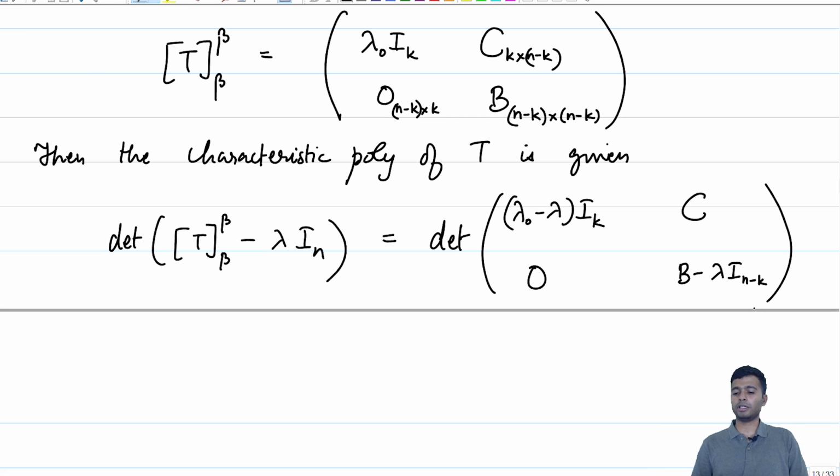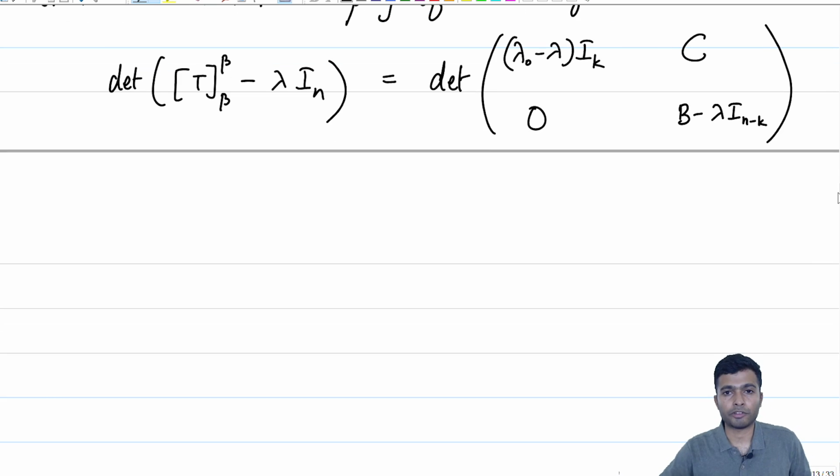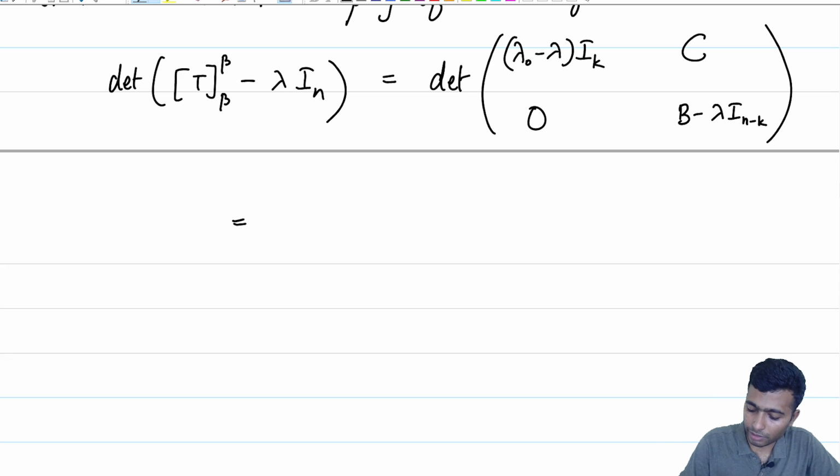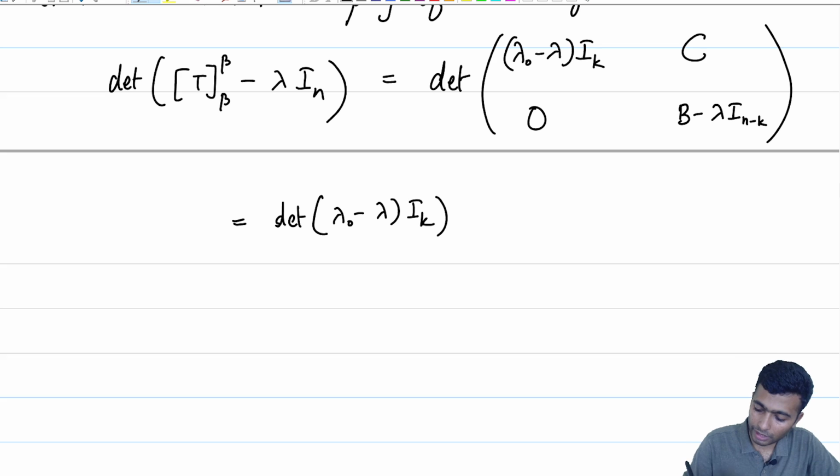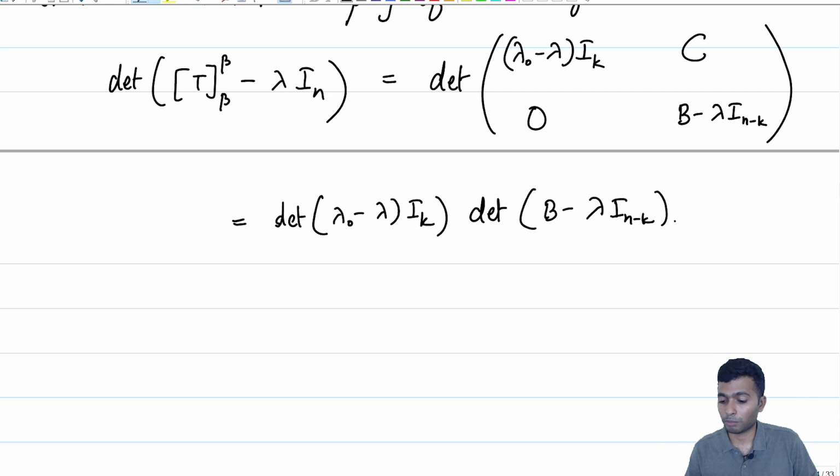This is precisely how the characteristic polynomial will behave. By one of the exercises which was done in week 6, this is just going to be equal to the determinant of lambda naught minus lambda times I k times the determinant of B minus lambda I n minus k, the determinant of block matrices.